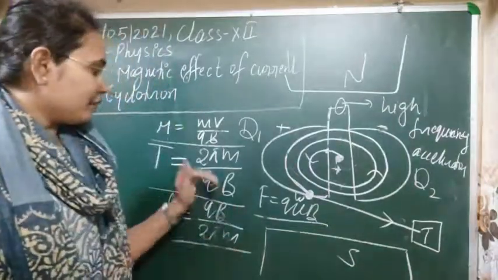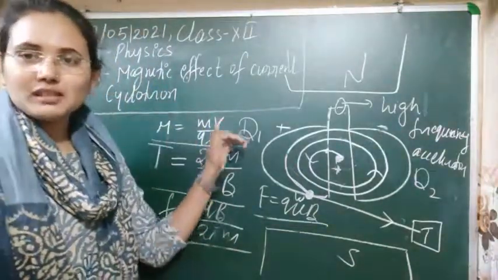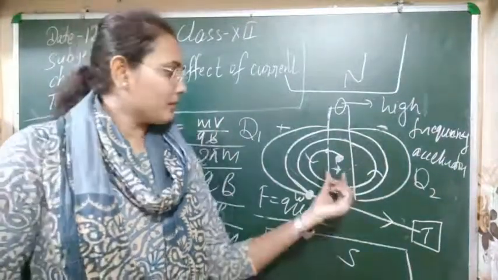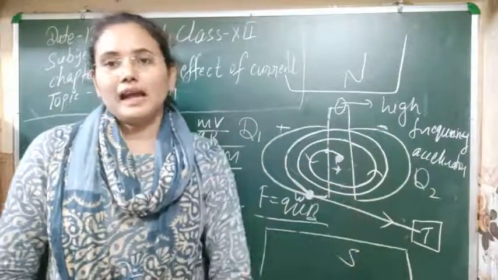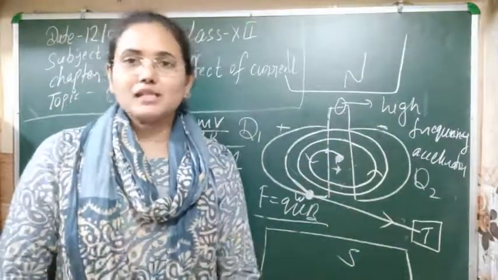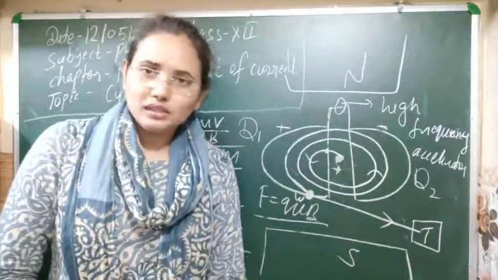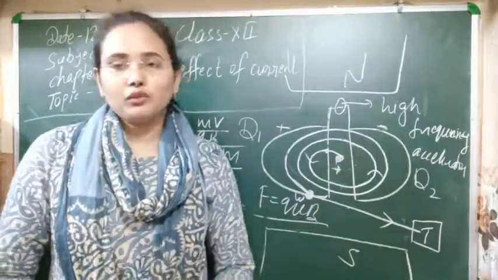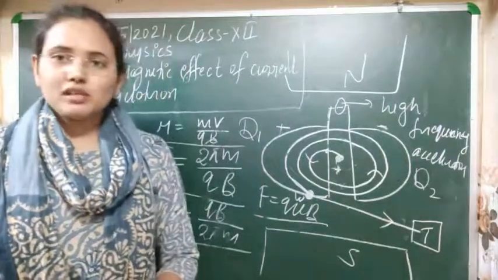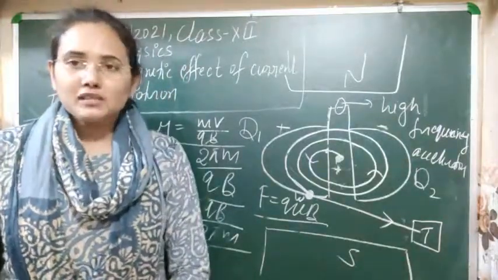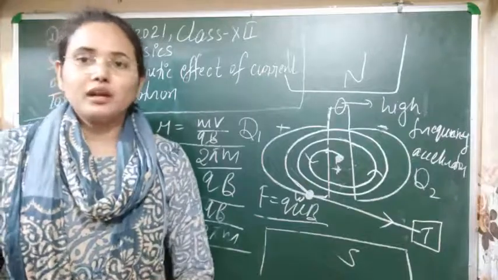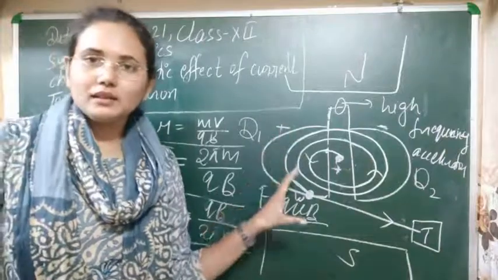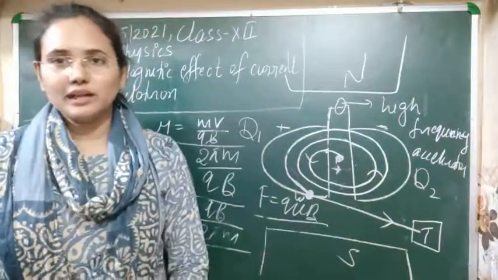As frequency and time period are not changing, the change in radius changes the velocity. Always, the particle that enters from this field to that field will accelerate and achieve a greater velocity, and through this it can achieve the high energy that we want to give to the particle. So through this process we can easily accelerate massive particles like protons, neutrons, and alpha particles. I think the whole process of the cyclotron is now clear.